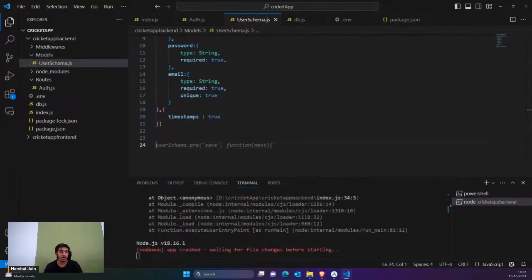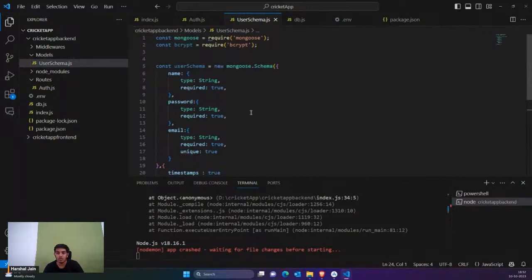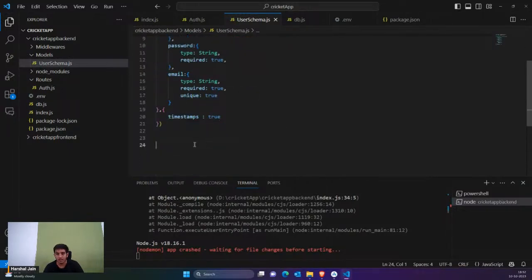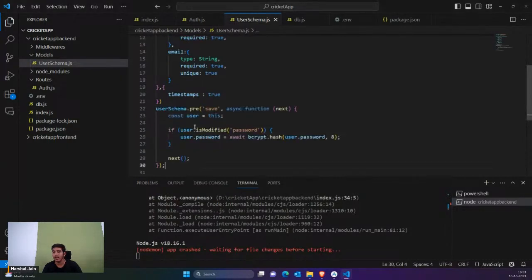Now I'm going to say that whenever you are saving the password, suppose from the front end someone tried to save the password hj123 in the backend. So we would hash this password into some format so that any hacker can't understand it. This is known as hashing. So we're going to say just before saving, hash the password.